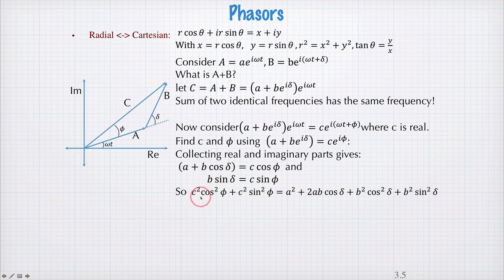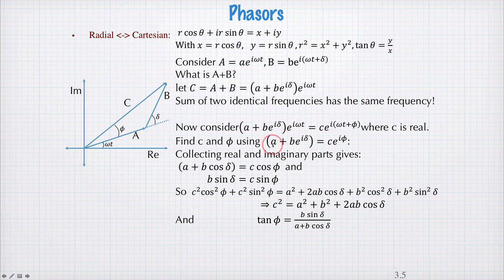So we square these two equations and add them together. We can pull out a common factor of c squared here, and we get cos squared plus sine squared, which is equal to 1. And this gives us an equation for c squared. And for phi, we can divide these two equations and find tan phi like this.